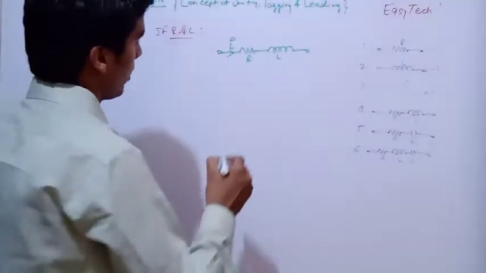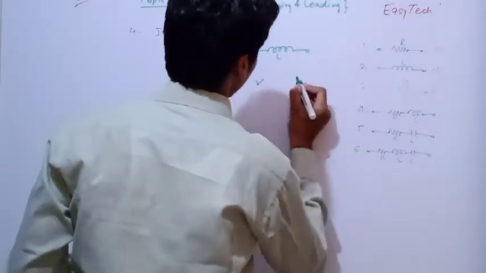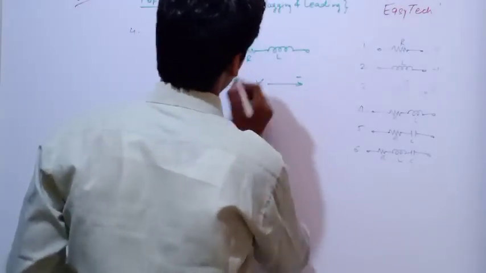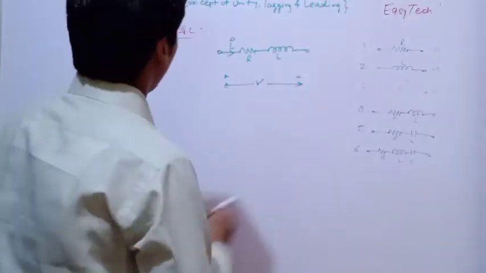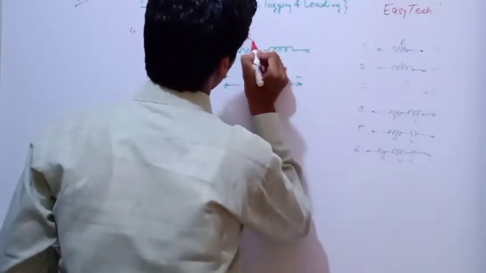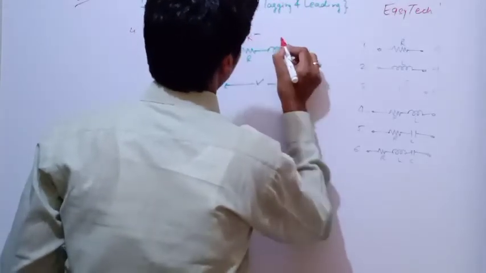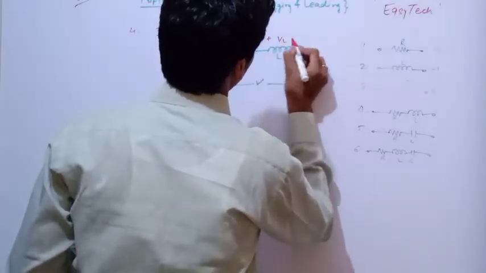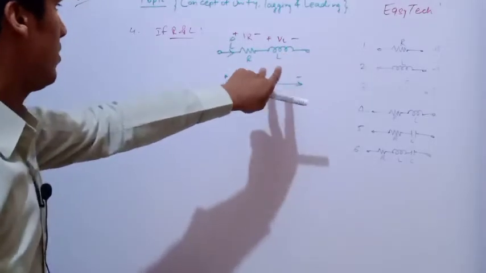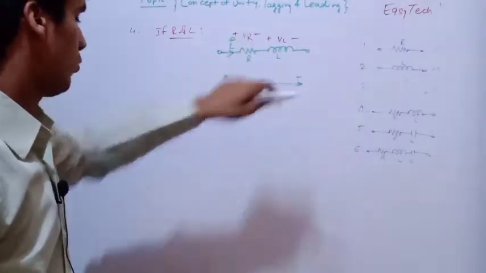These two elements are available in the circuit, R and L. Both elements are connected in series, so the same current will be flowing through R and L. Now this is the total voltage applied across R and L, and you are going to measure the voltage across resistance as VR, and across L as VL. VL is the voltage across L, VR is the voltage across R.